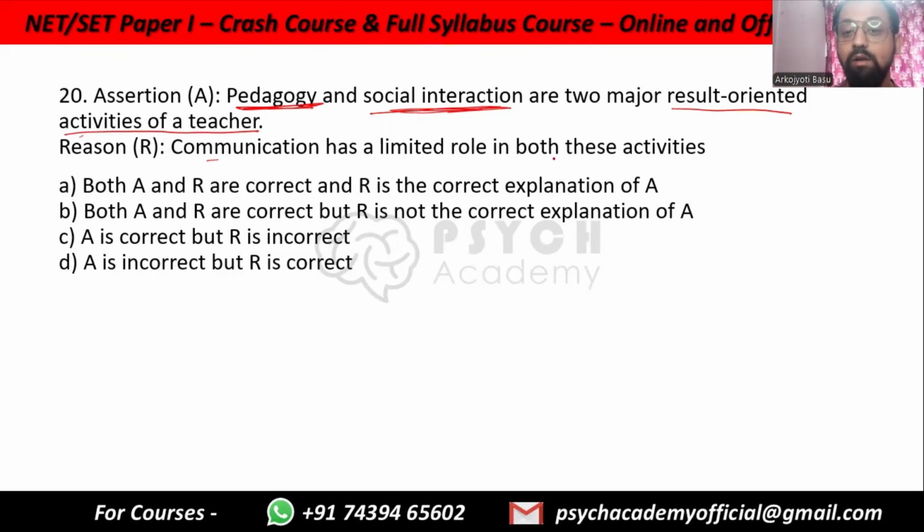Communication has a limited role in both these activities. How can this ever be true? How can communication have a limited role in any kind of teaching? Yeah, autonomous development level, not so much. But other than that, communication of course has a huge role. So A is correct but R is incorrect. In fact, the moment you see reasoning, you know this has to be false. So there is only one option that says R is incorrect, that is option C.